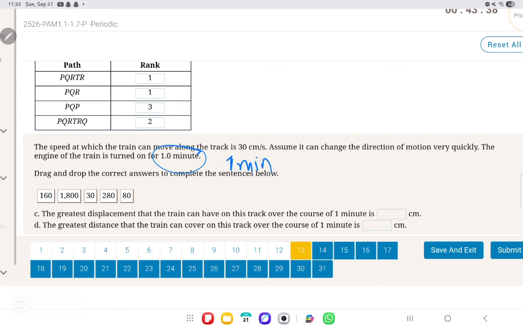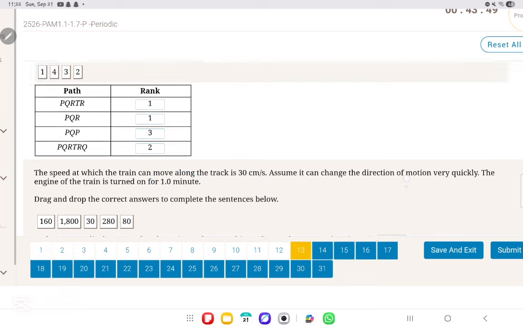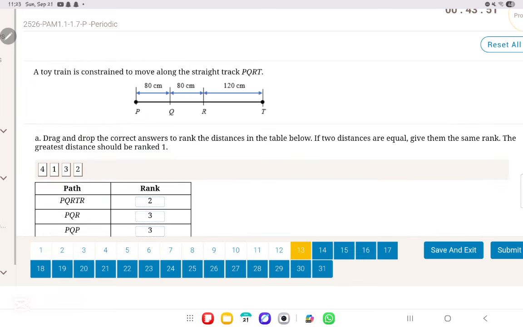Right? They said that the speed at which the train can move along the track is 30 centimeters per second. What is the greatest displacement that the train can have on this track? So again, the greatest displacement possible, not distance, the greatest displacement possible is from P to T in this scenario, not in the second part, in part C. In this scenario, this is the greatest displacement possible because it's x final minus x initial.